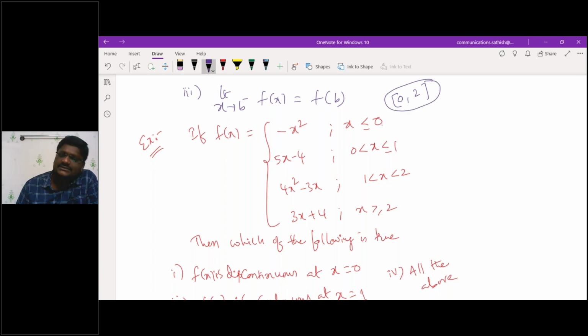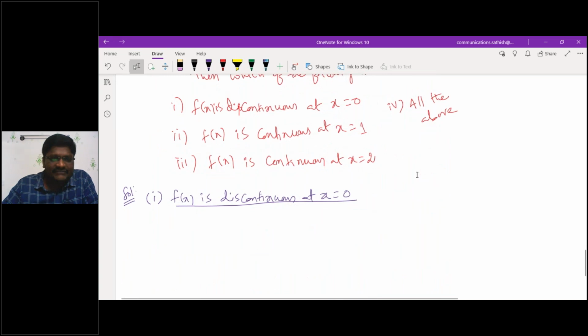So in these points, you have to give the answer for that particular problem. That is how you have to solve the continuity of a function in the particular interval. Are you able to follow me? Yes, sir. Now let me check whether the given function f of x is continuous at x is equal to 0 or not. At the interval they had given, you need to follow both the left limit as well as the right limit.